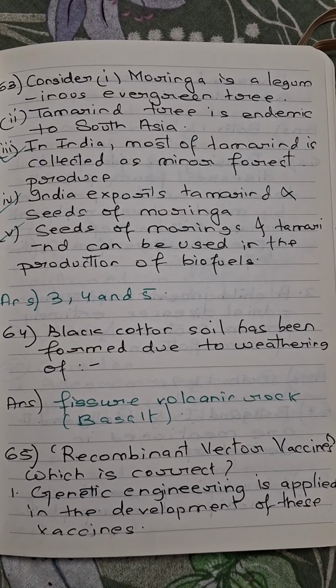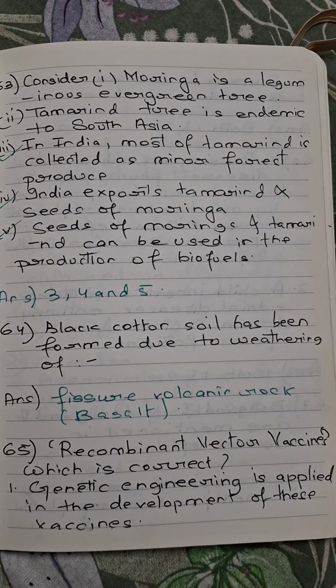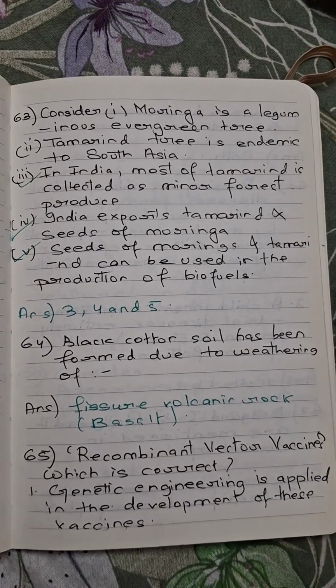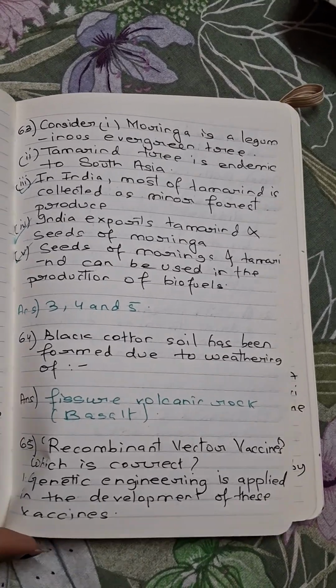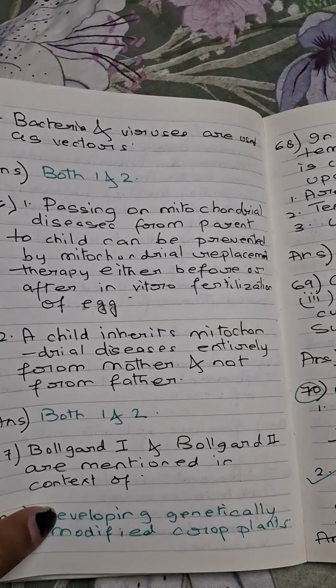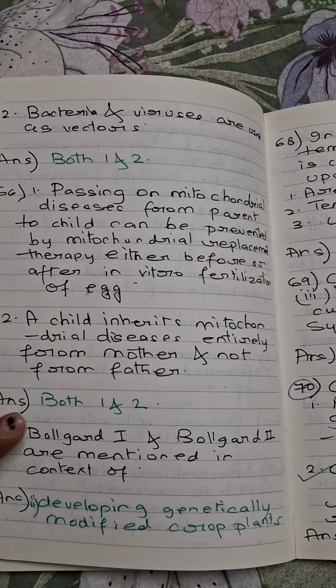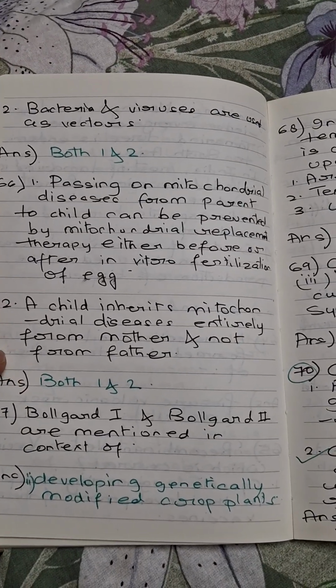Black cotton soil has been formed due to weathering of what? The answer will be fissure volcanic rocks, basalt. Next question, recombinant vector vaccine, which is correct? Genetic engineering is applied in the development of these vaccines. Bacteria and viruses are used as vectors. So the option will be both 1 and 2 are correct.